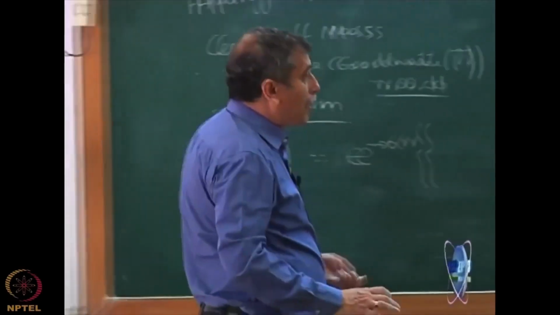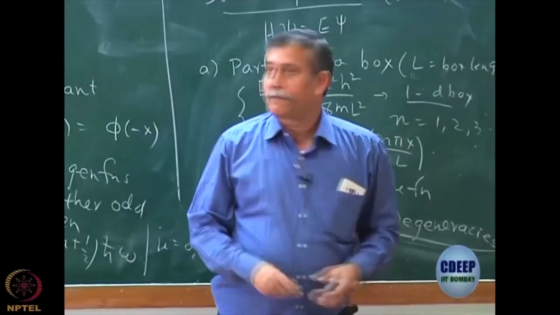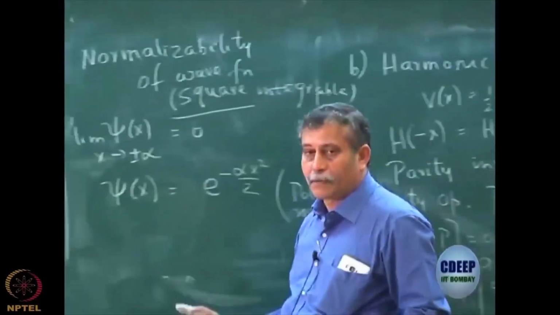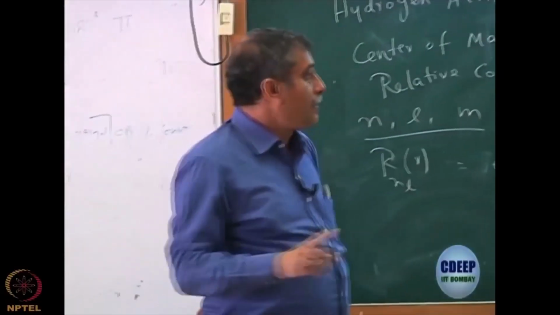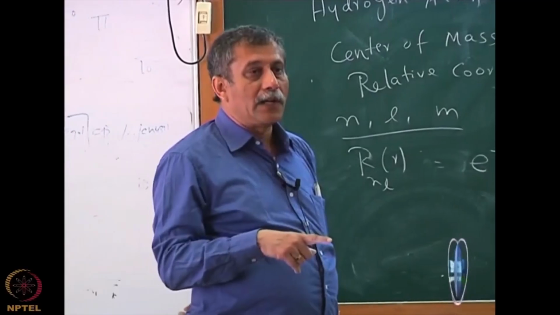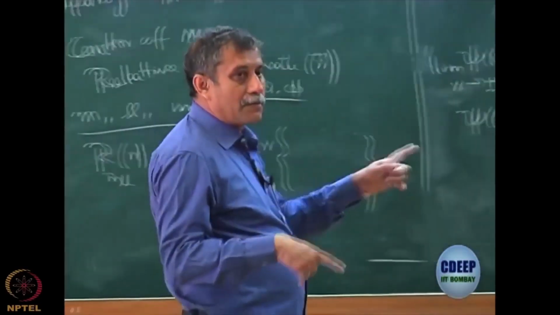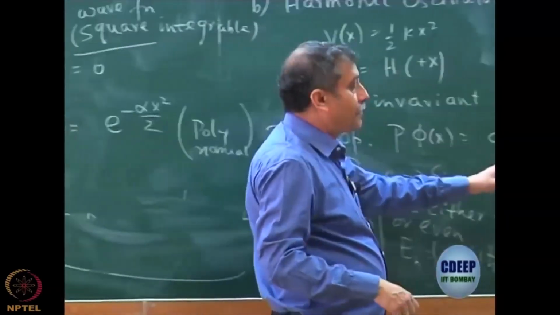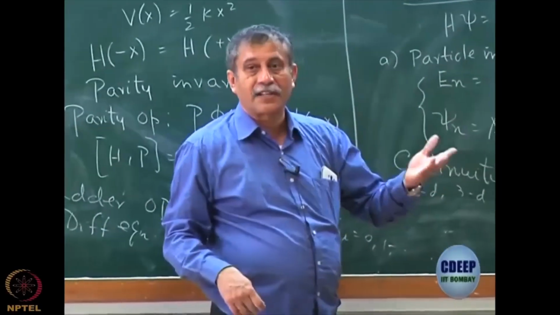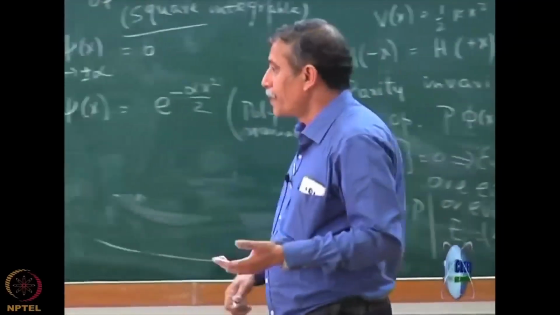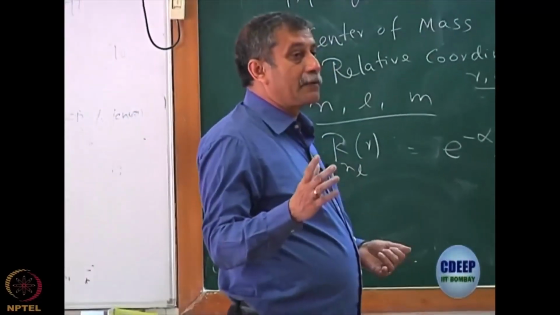So, we learned 2 important conditions of the wave function which are called the goodness criteria. One is the continuity of the wave function, another is the square integrability of the wave function. We also later in certain cases have done problems where not only must the wave function be continuous, but its derivative must also be continuous. In certain types of problems this is required. In the particle in a box as it is defined, it is not required, but we have done the step functions. In fact, there is one of the problems that we did again in 4 to 5. I just thought I would remind you. These are all called the goodness criteria of the wave function.